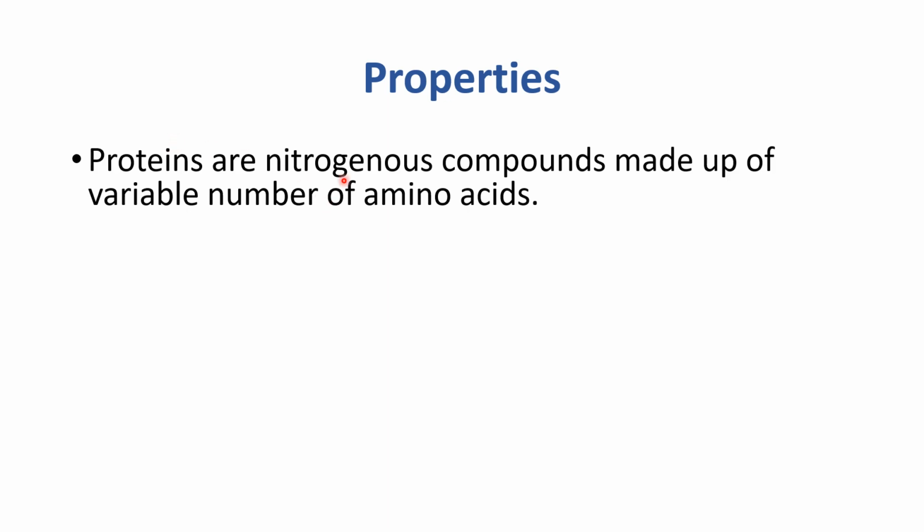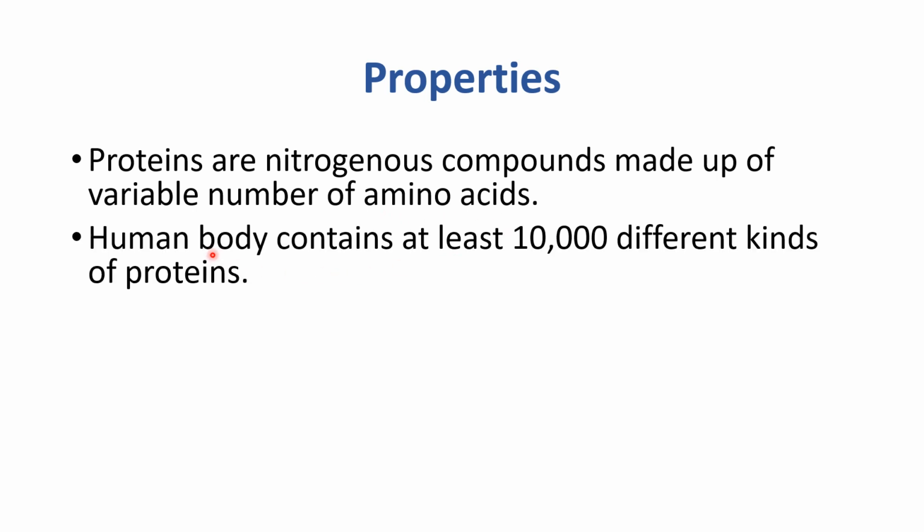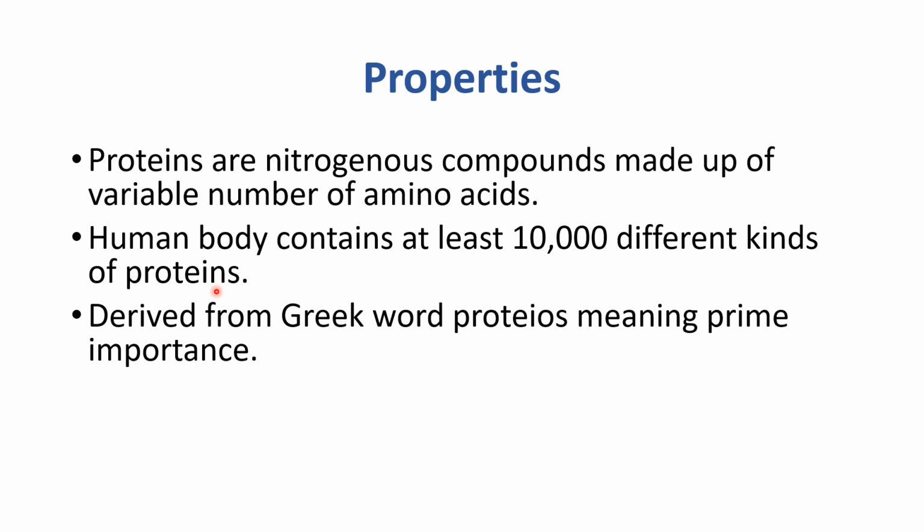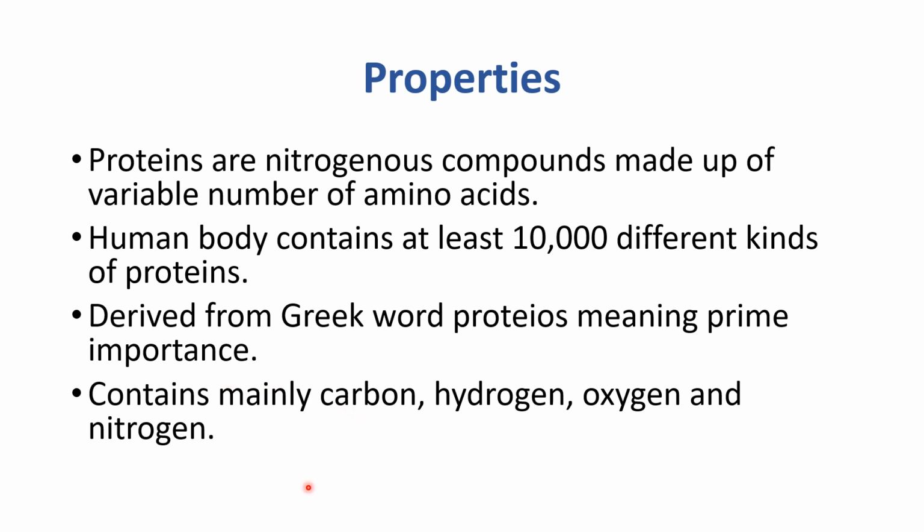Proteins are nitrogenous compounds made up of variable number of amino acids. Human body contains at least 10,000 different kinds of proteins. Everybody knows that proteins जो हैं वो amino acids से मिलकर बनी होती हैं. Derived from Greek word proteose meaning prime importance, contains mainly carbon, hydrogen, oxygen and nitrogen.